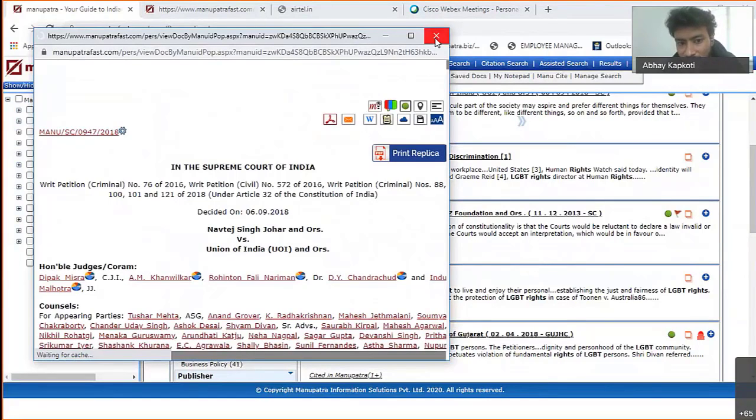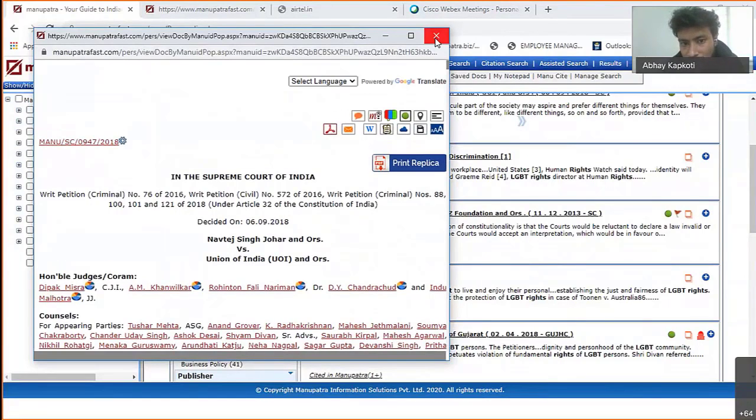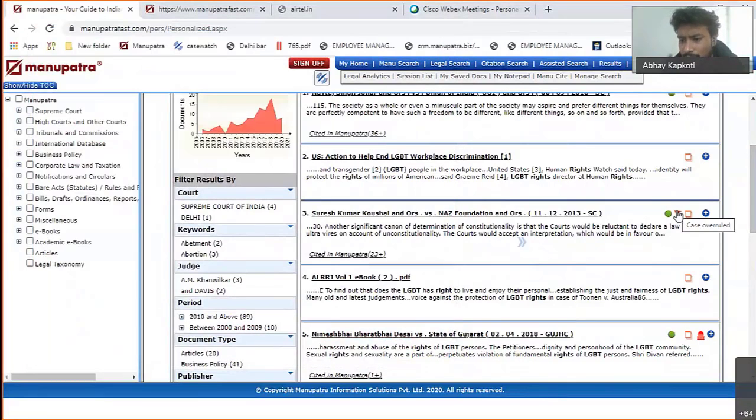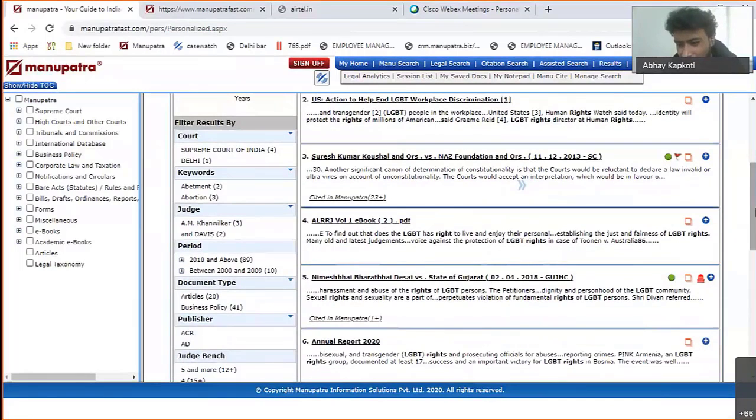So this is Navtej Singh Johar versus Union of India. So this is a 2018 case. So this red flag is very, very important. Whether the case is overruled or not, we'll be able to find from here. If there is a red flag, that means it is overruled. If there's no red flag, that means it is not overruled. It might have been challenged somewhere, dissented somewhere, but that is something else. We'll come to that.